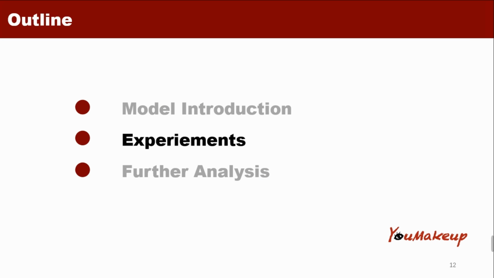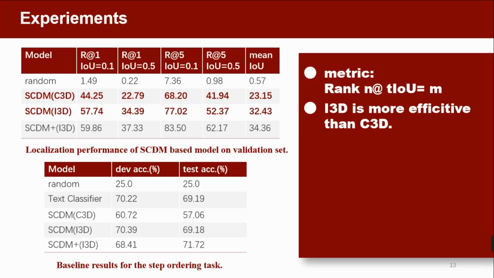Now I will go to the experimental part. In the experiment, for the TALL assignment, it has its own metric, rank n. It is defined as the percentage of sentence queries having at least one correct moment retrieval in the top n retrieved clips. The higher the number, the better the model.